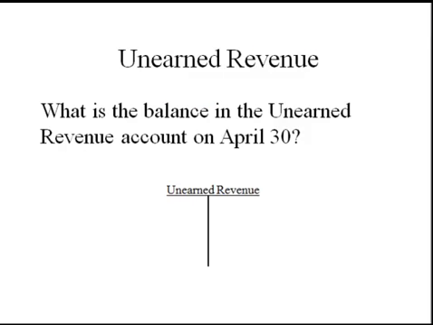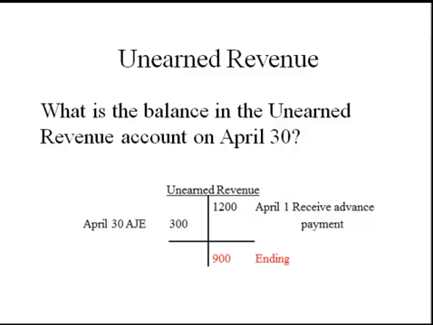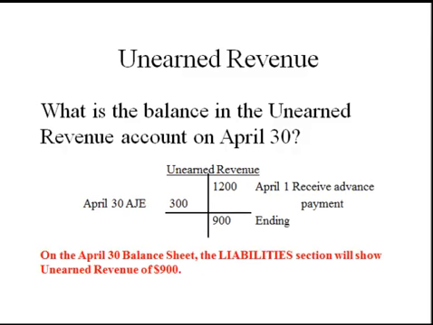So in summary, when cash is received in advance of providing the product or service, we credit the liability account. As services are provided, we reduce the liability account and recognize the revenue. At the end of the period, the liability balance represents the product or services outstanding and yet to be delivered to the customer.